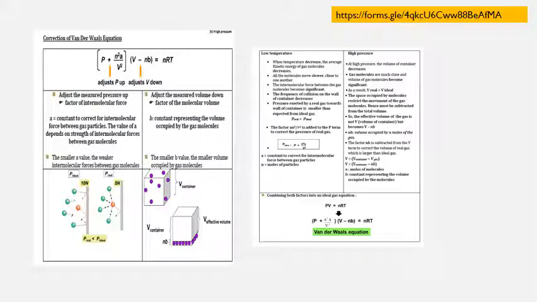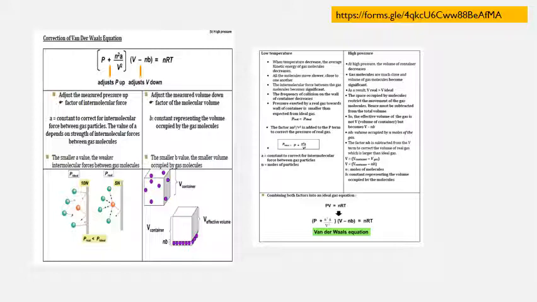Okay, so let's see the correction for van der Waals forces. As you can see here, we adjust the measured pressure up. So here this one, okay, kita letak coefficient a ni untuk adjust the factor of intermolecular forces. So a is a constant to correct for intermolecular force between the gas particles. The value of a depends on strength of intermolecular force between the gas molecules. So value of a ini akan determine kan kekuatan intermolecular force. The smaller the a value, the weaker the intermolecular forces between the gas molecules.